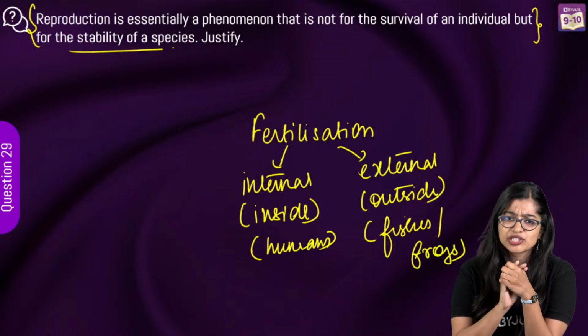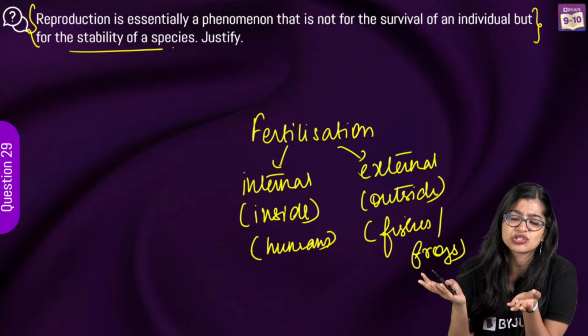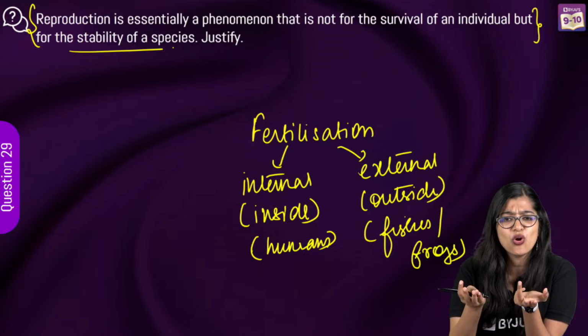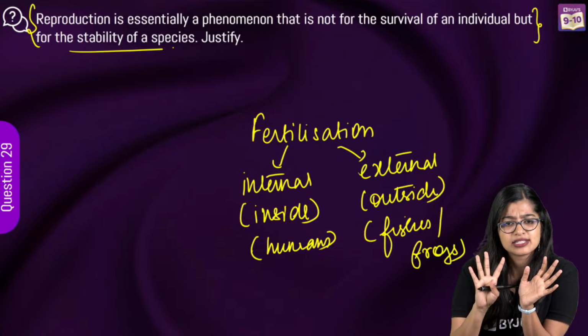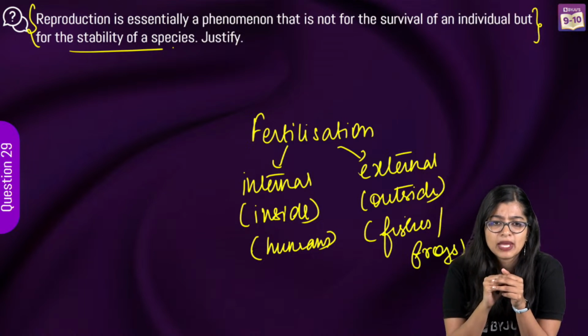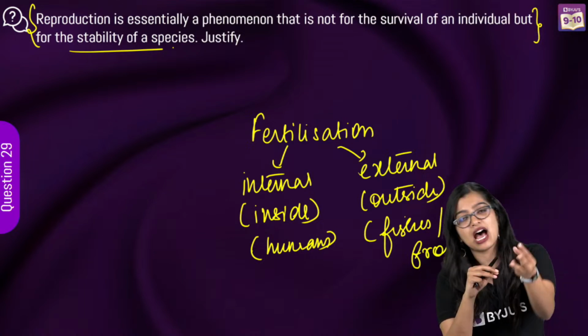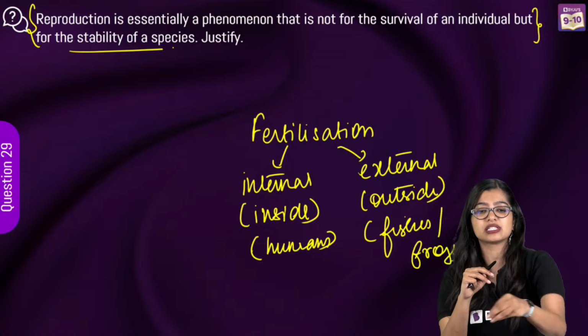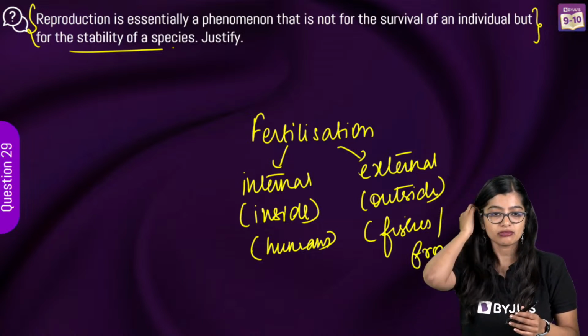This is not a new question for all of you, no? How many of you are thinking that, ma'am, this is a very new question, the concept itself is new? No, I've already told you the answer. It's very easy, right? For the last 2 questions, at least you focus in class, no?